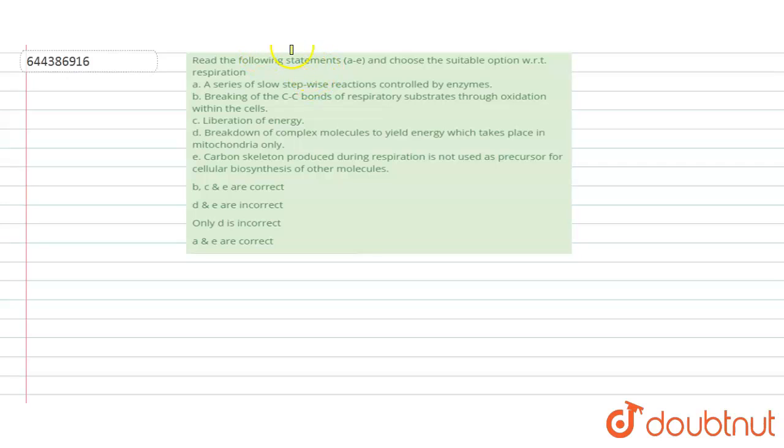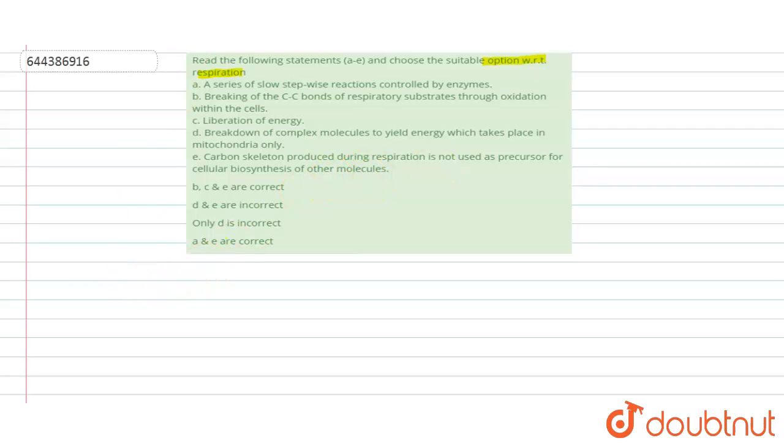Hello students, have a look at the question. Read the following statements A to E and choose a suitable option with respect to respiration. First one is a series of slow stepwise reactions controlled by enzymes. Breaking of the carbon-carbon bonds of respiratory substrate through oxidation within cells. Liberation of energy. Breakdown of complex molecule to yield energy, which takes place in mitochondria only. Carbon skeleton produced during respiration is not used as a precursor for cellular biosynthesis of other molecule.